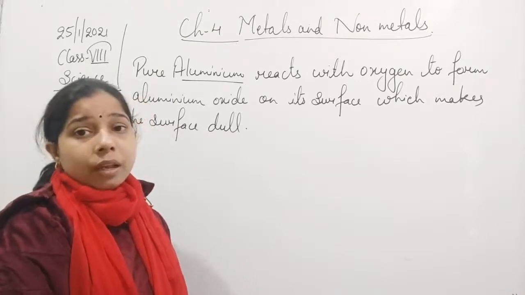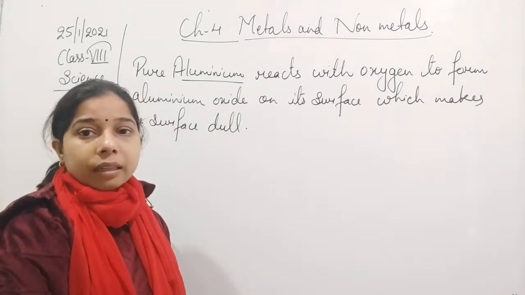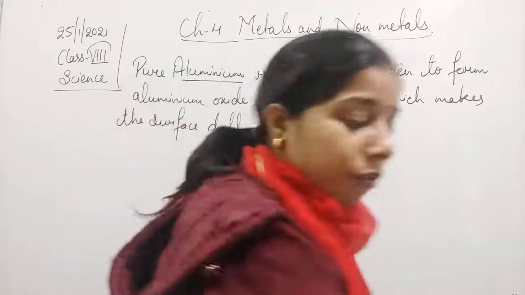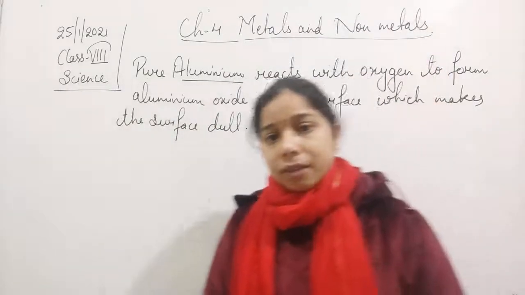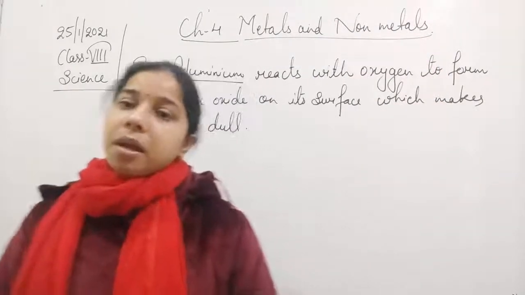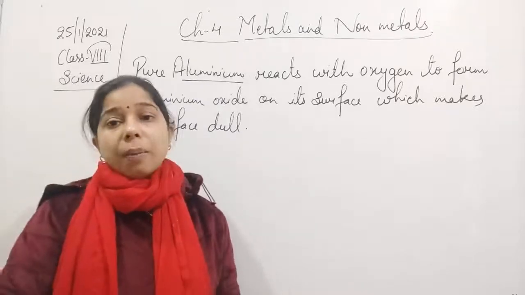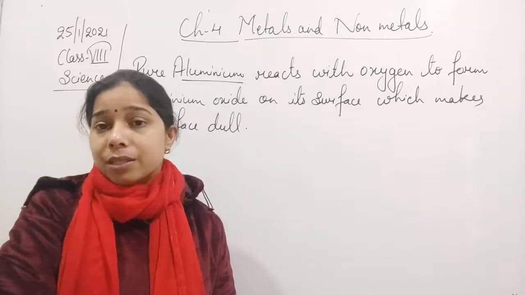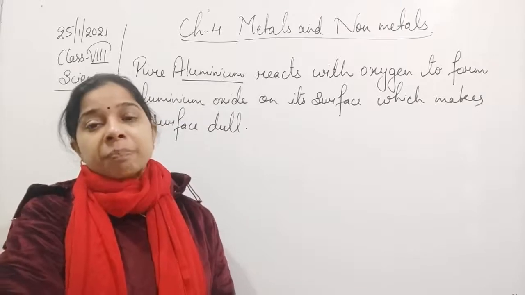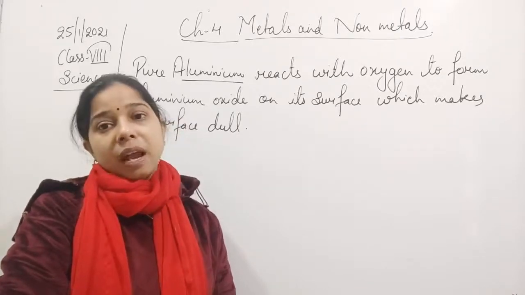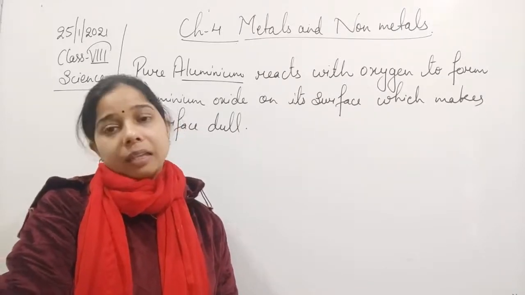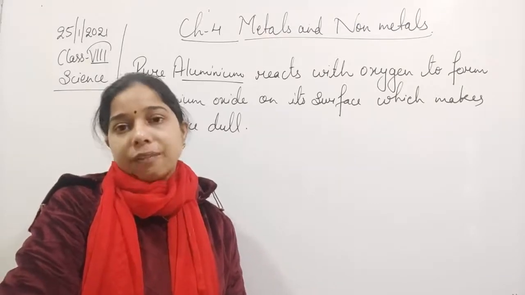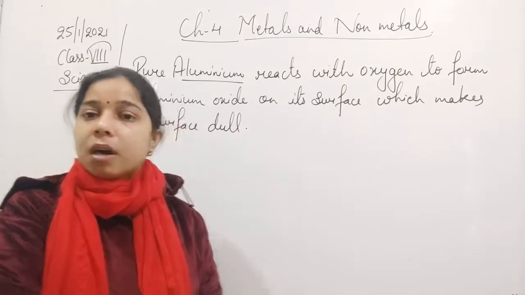So you see, students, corrosion occurs in different metals. In iron, hydrated iron oxide is formed. In copper, copper hydroxide and copper carbonate are formed. In silver, silver sulfide is formed as it reacts with hydrogen sulfide. In aluminium, it reacts with oxygen and forms aluminium oxide.